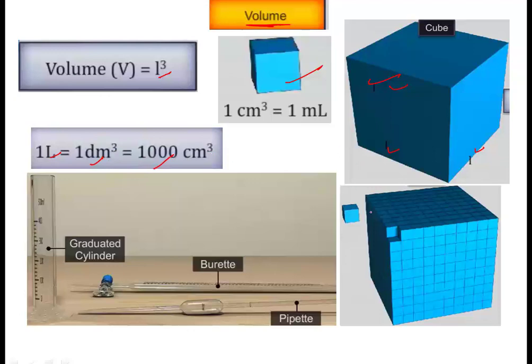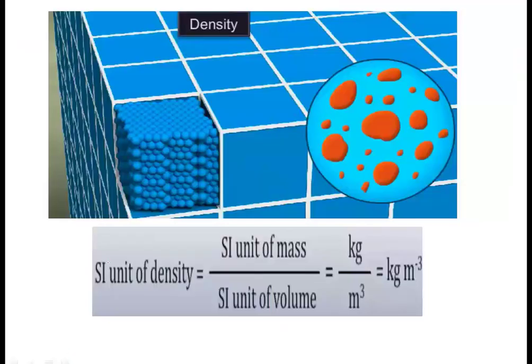In smaller cases, for example, this block is taken out of this whole. So for the smaller units, we can use centimeter cube. So 1 centimeter cube will be equal to 1 milliliter, and so on. A table is given in your book, so you have to relate all these units, right? Now the instruments through which we can measure the volume: generally we use a graduated cylinder in chemistry. Then burettes are used as well as pipettes. These are used in order to calculate the volume.